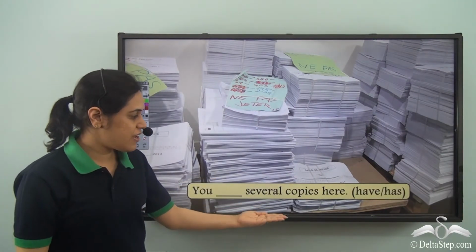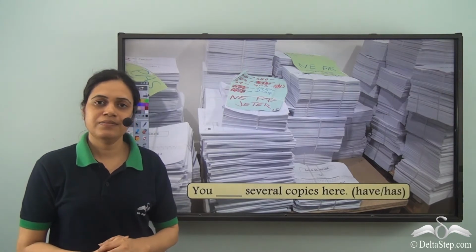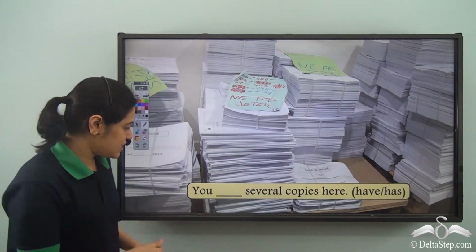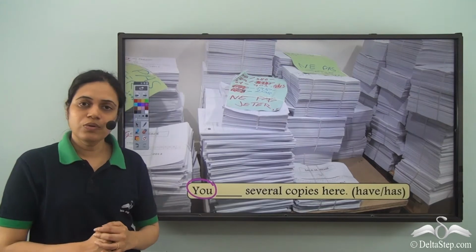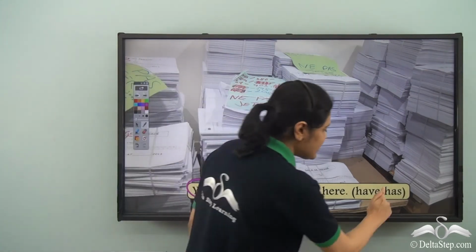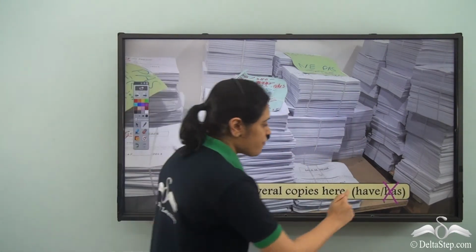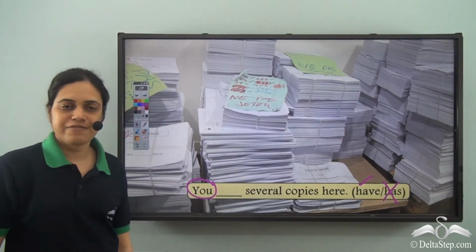You dash several copies here. Will it be have or has? As we can see, you stands for second person, and I know has is never used for second person. So the correct form of have verb is have.